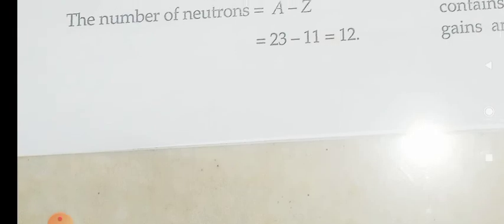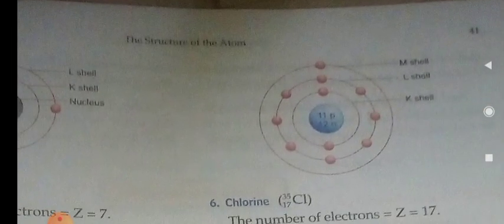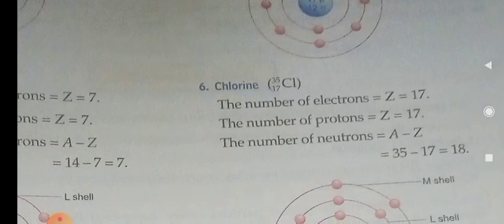And the atomic arrangement, let us see the atomic arrangement. 2 electrons in the first shell, then 8 electrons in the second shell, and one more left out. Okay, that electron in the last outermost shell. So totally 11 electrons. The final element is chlorine.